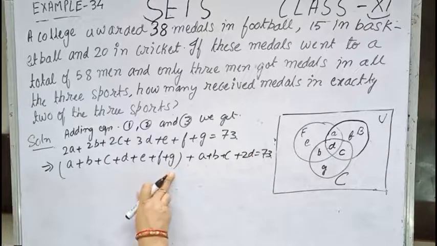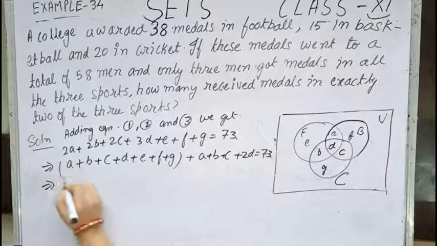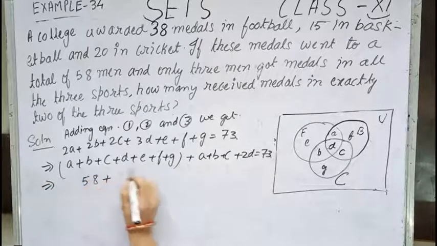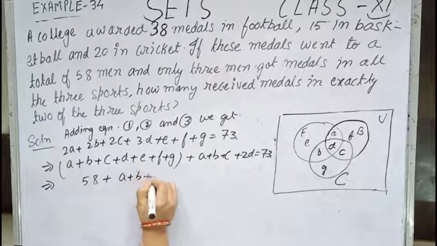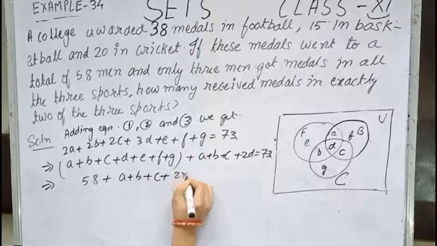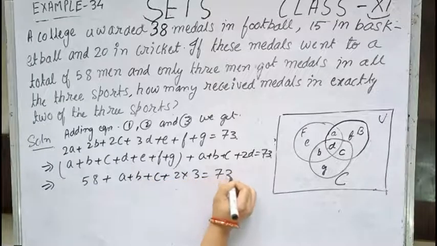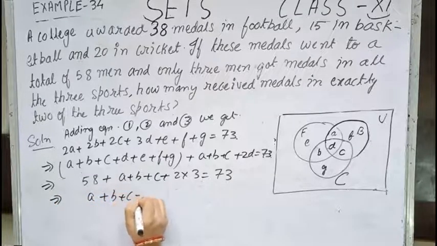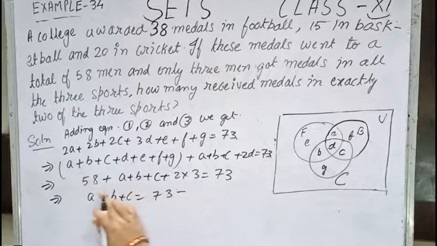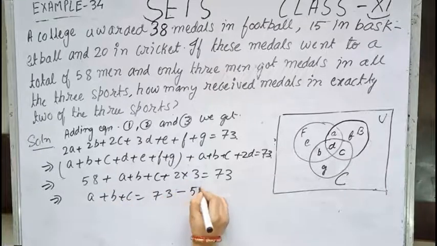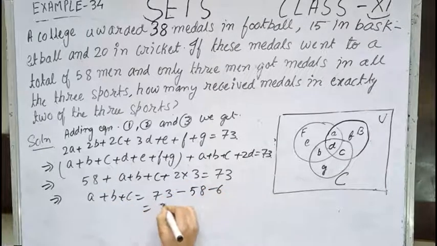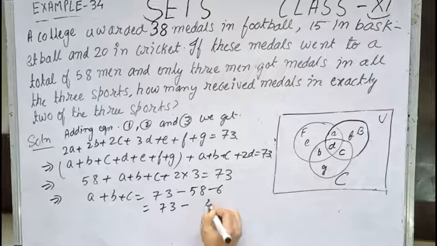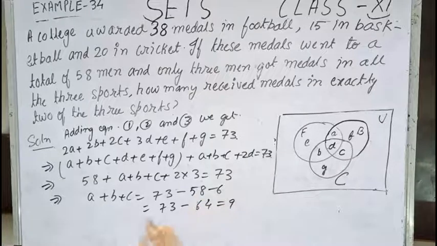Now this value is given in the question as 58. So 58 plus A plus B plus C plus 2 into 3 equals 73. This implies A plus B plus C equals 73 minus 58 minus 6, which is 73 minus 64, and this equals 9.